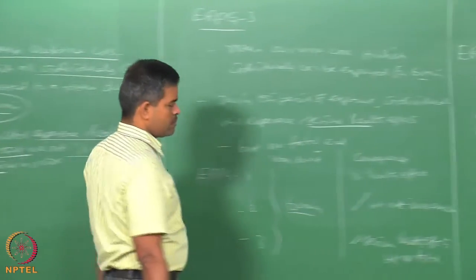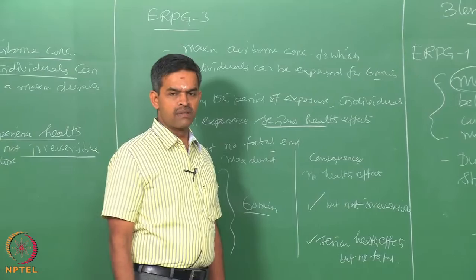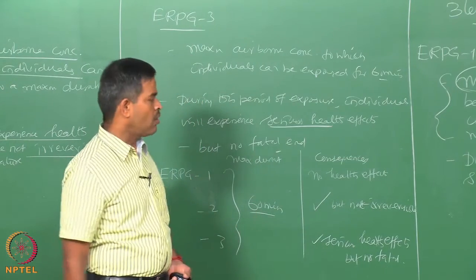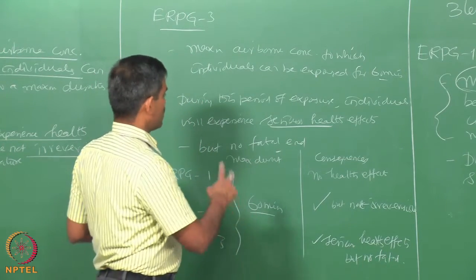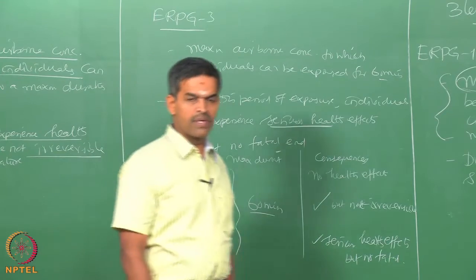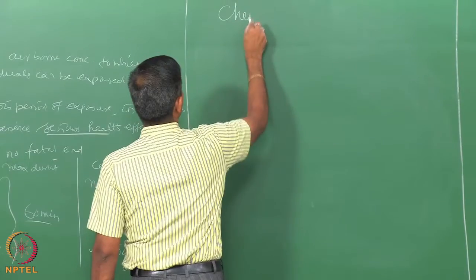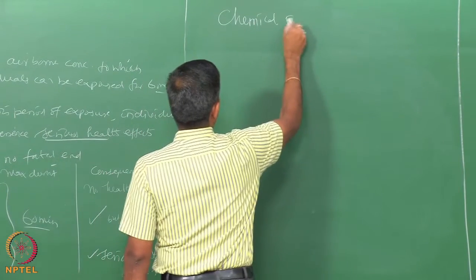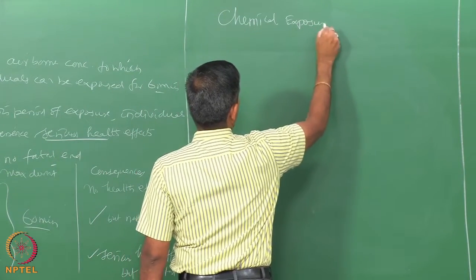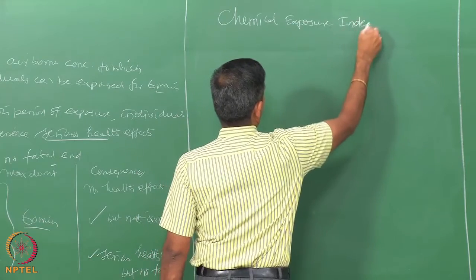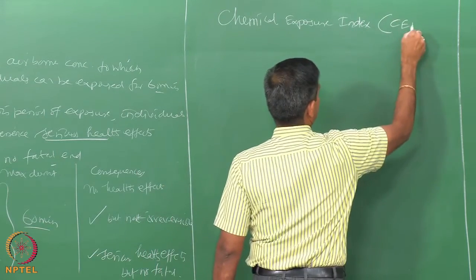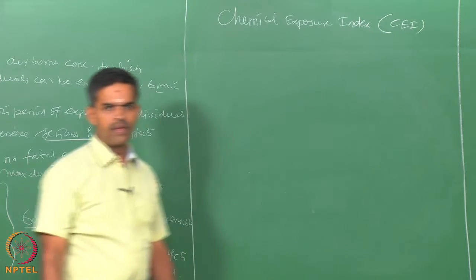Having understood this, the chemical exposure index derives its data or understanding from the basic level of explanation from ERPG. Let us talk about chemical risk analysis, what we otherwise call the chemical exposure index, CEI.